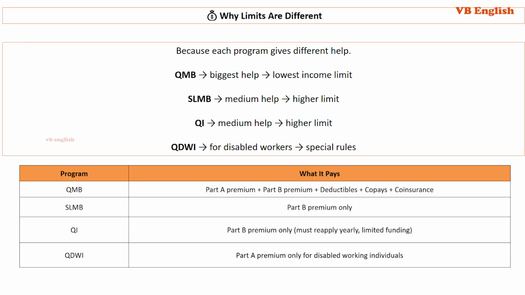The table below shows the programs and what they pay. QMB equals Part A premium plus Part B premium plus deductibles plus copays plus coinsurance. SLMB equals Part B premium only. QI equals Part B premium only, must reapply yearly, limited funding. QDWI equals Part A premium only, for disabled working individuals.